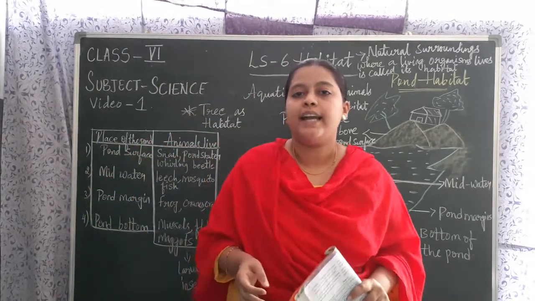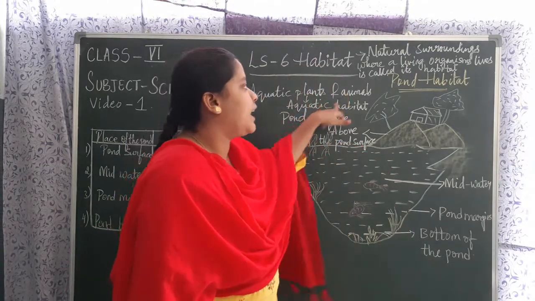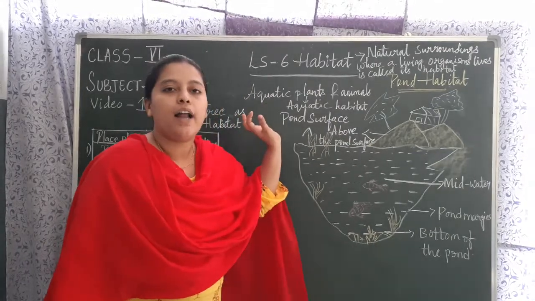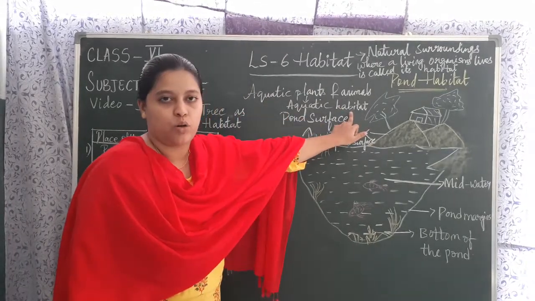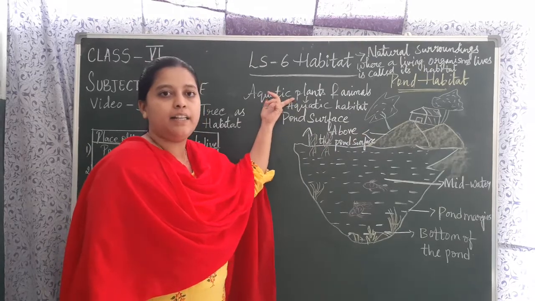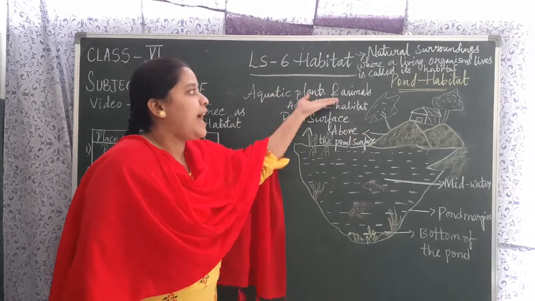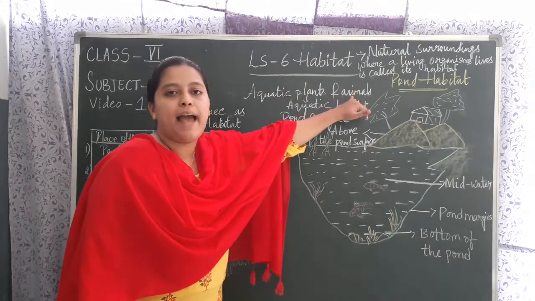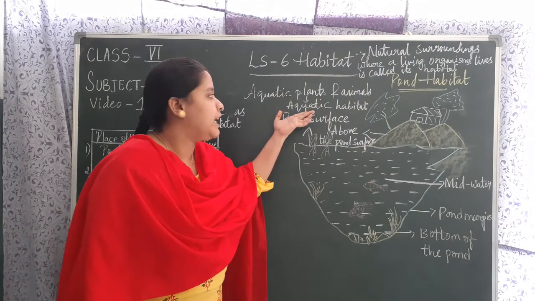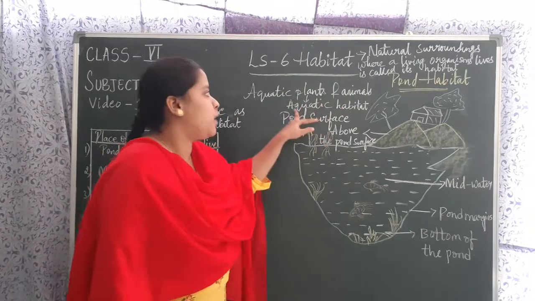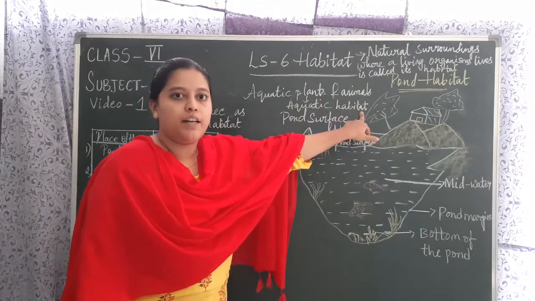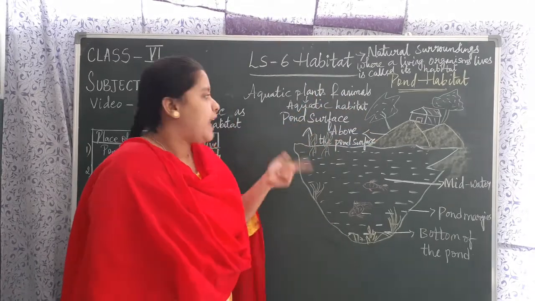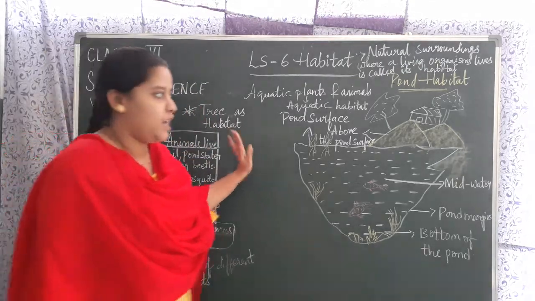Okay children, see, aquatic plants and aquatic animals together we call an aquatic habitat. Aquatic plants are the plants which live in water. Aquatic animals are the animals which live in water. Putting together plants and animals, we give a one-word name, that is known as aquatic habitat. Understood? Plants and animals are nothing but what, children? Organisms only.